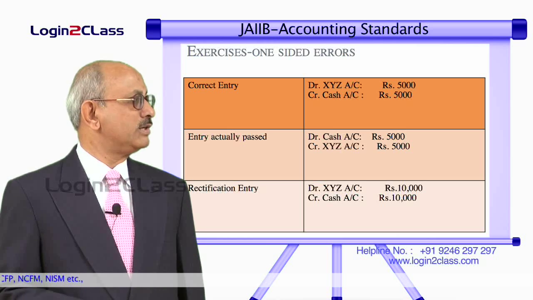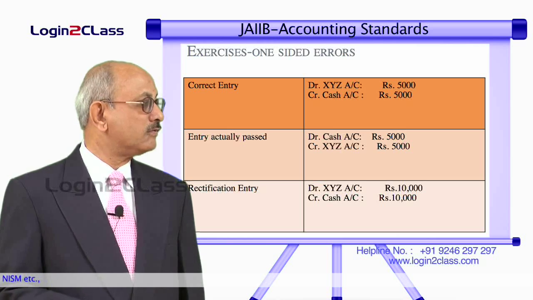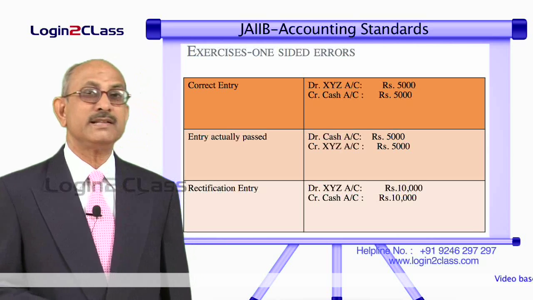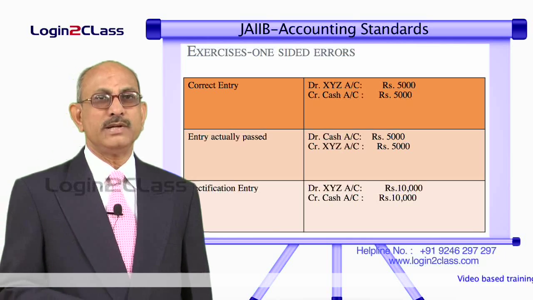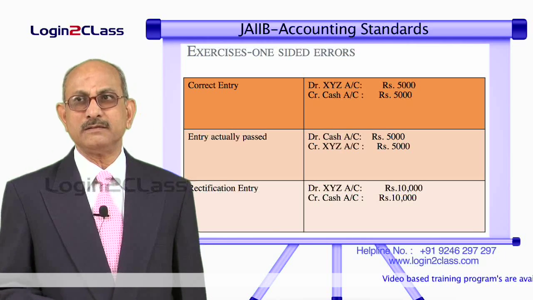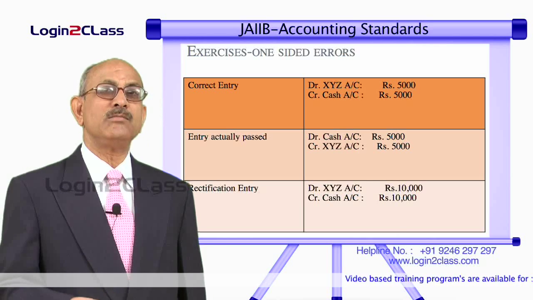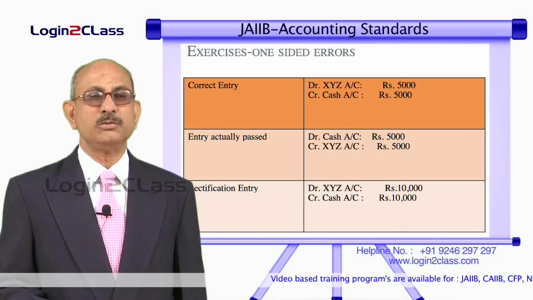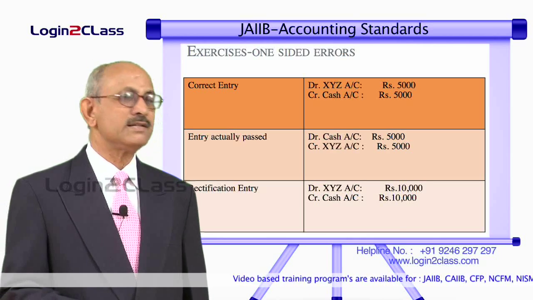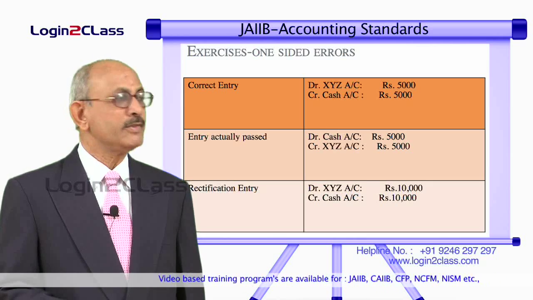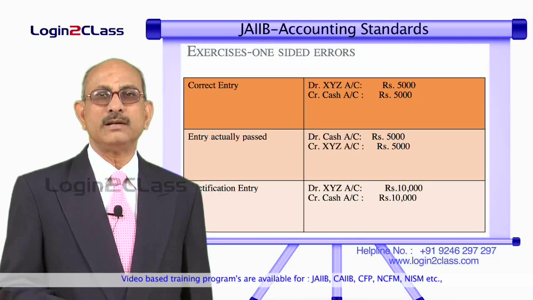So, now in order to ensure that XYZ's account is debited with 5000, we have to debit it with 10,000, because we have to negate the effect of credit of 5000 and thereafter it should show a debit balance of 5000. So, with twice the amount, XYZ account has to be debited and cash account has to be credited with twice the amount, that is 10,000. So, now if you add up entry 2 and 3, it will lead you to entry 1.